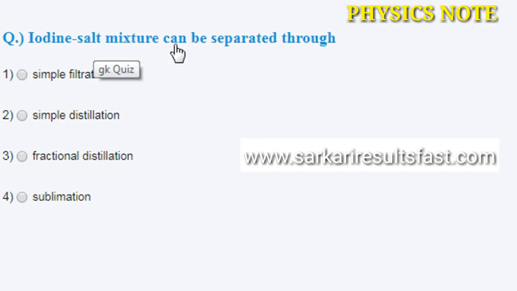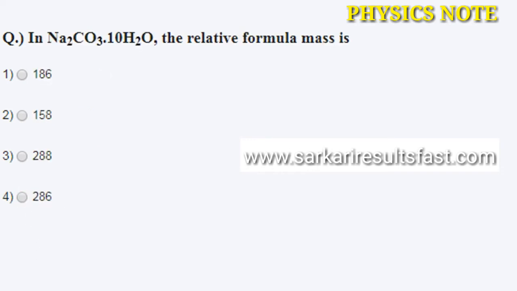Next question: iodine salt mixtures can be separated through option A simple filtration, B simple distillation, third fractional distillation, and fourth sublimation. The correct answer is the fourth, sublimation.